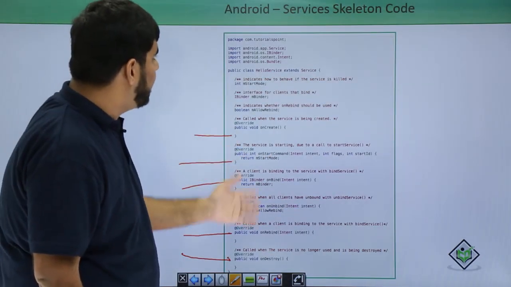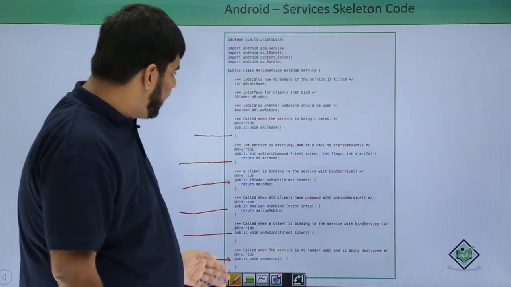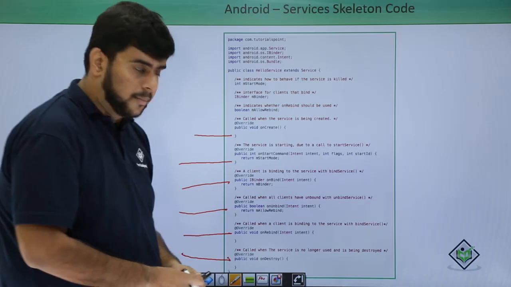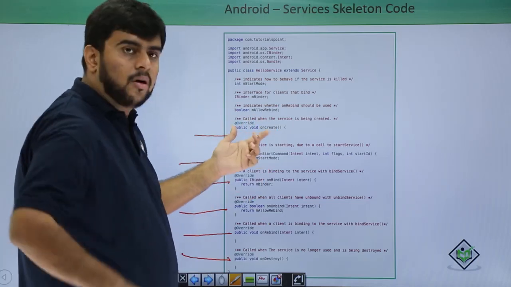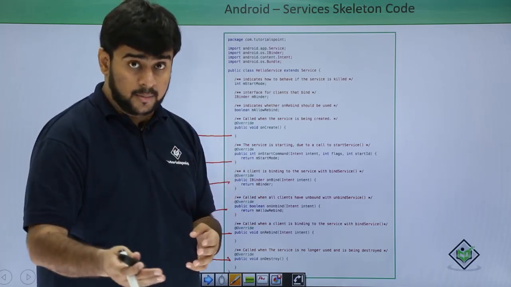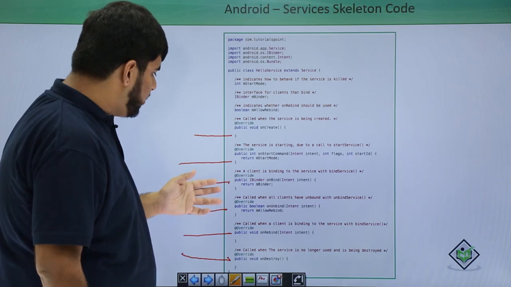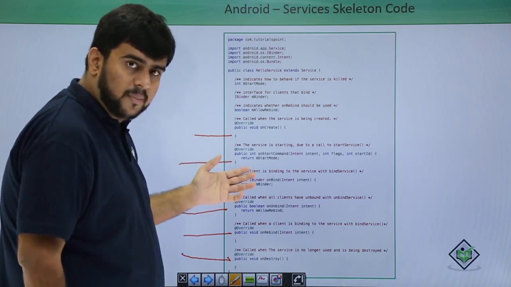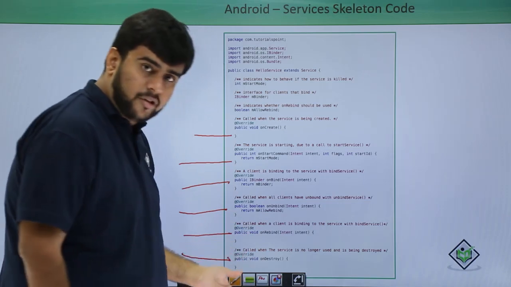These methods are basically similar to all these methods. The only difference is that they have their parameters attached to them. So onCreate does not have any parameter. This is called in any service, irrespective of whether it's a bound service or an unbound service. Then from onCreate, if it is an unbound service, we have the onStartCommand method. After that, if stopService is called, then we come to the onDestroy method.